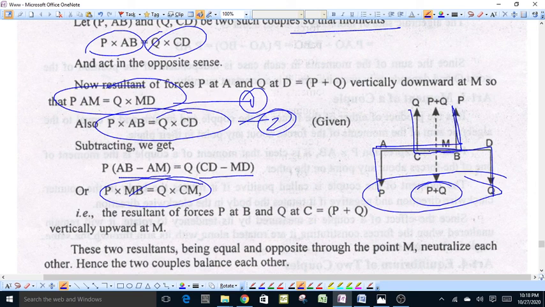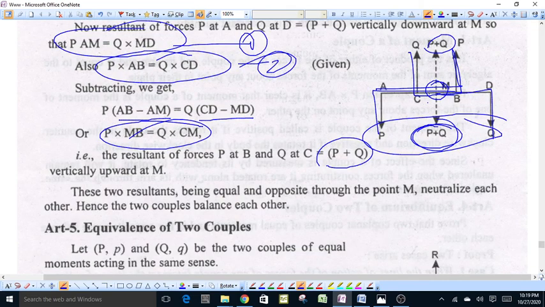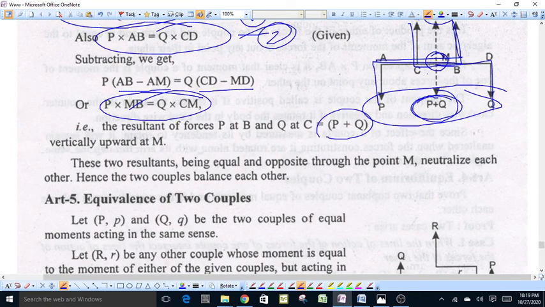That is, the resultant of force P at B and Q at C will be equal to P plus Q, and will also act at point M vertically upward. These two forces, P plus Q vertically downward and vertically upward, will cancel each other, will neutralize each other. Therefore, these two couples will balance each other.